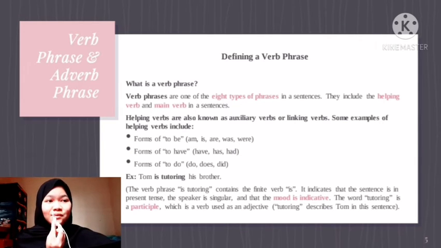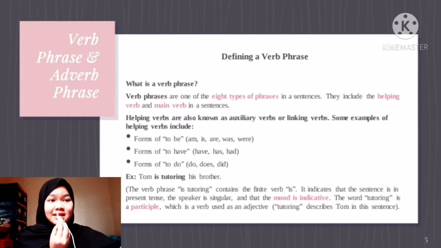Am, is, are, was, were. Forms of to have: have, has, had. Forms of to do: do, does, did. For example, Tom is tutoring his brother.